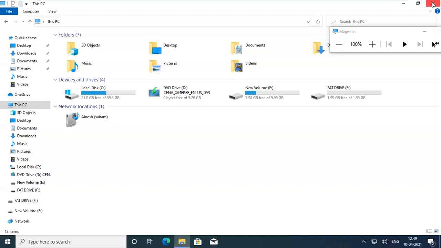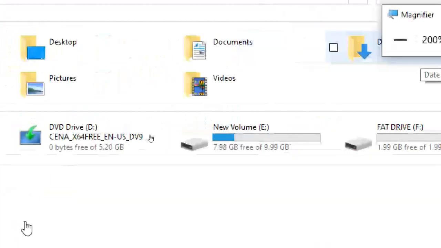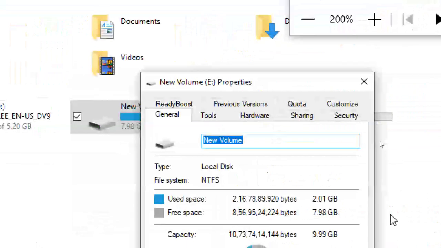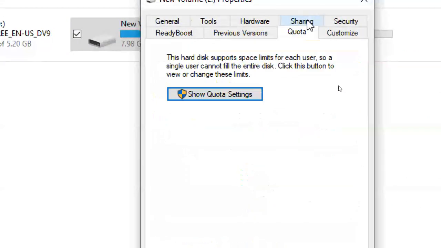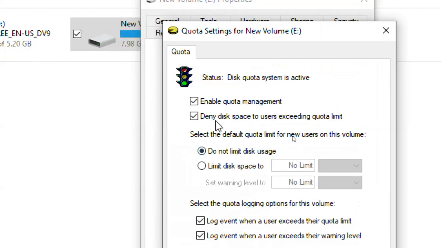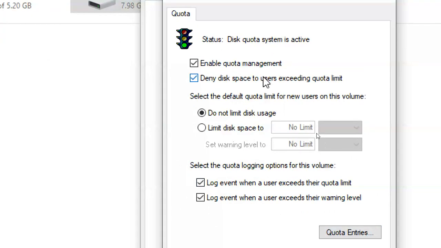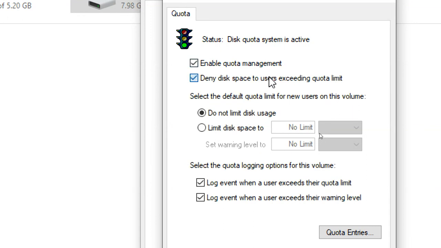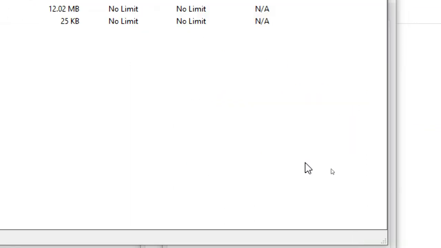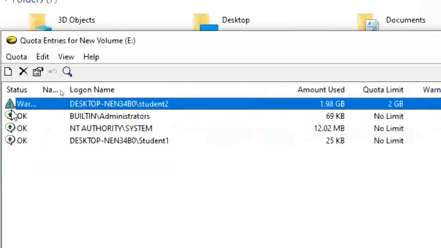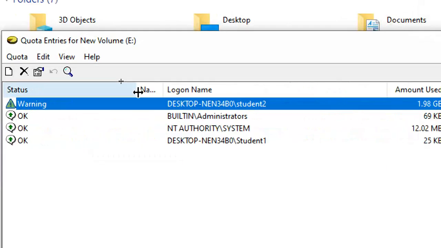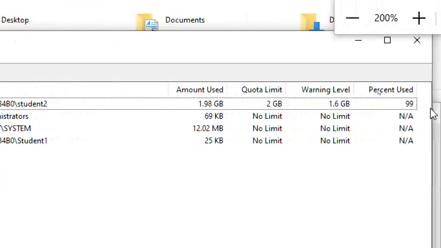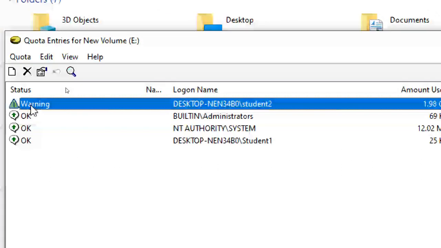So this is a disk quota. How to remove the disk quota? We created a disk quota, but how do we remove it? Right click, go to properties, then quota settings. You can disable these two things, you can uncheck them, then okay, no problem. Or you can delete all the quota entries. So this is the quota entry. It is showing warning level automatically because it has exceeded the warning level.